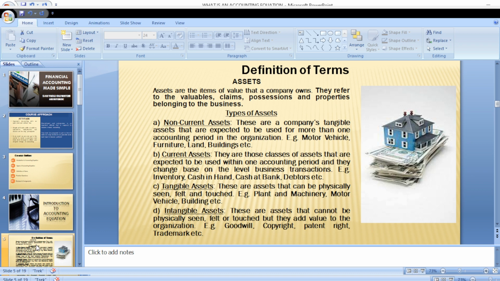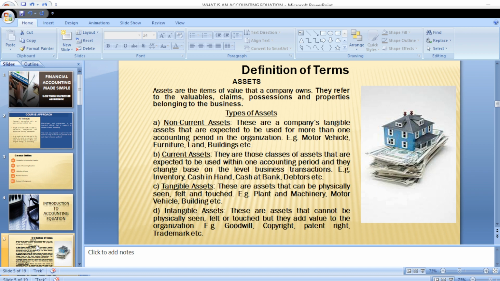Just know, tangible assets are those assets that you can see, touch, and feel. For example, you can have a plant, you can touch a plant. You can have a generator, you can touch a generator. You can have machinery, you can touch a motor vehicle, you can touch land. All these are physical assets that can be accessed by an individual. Then we now have the last category, which is the intangible assets.